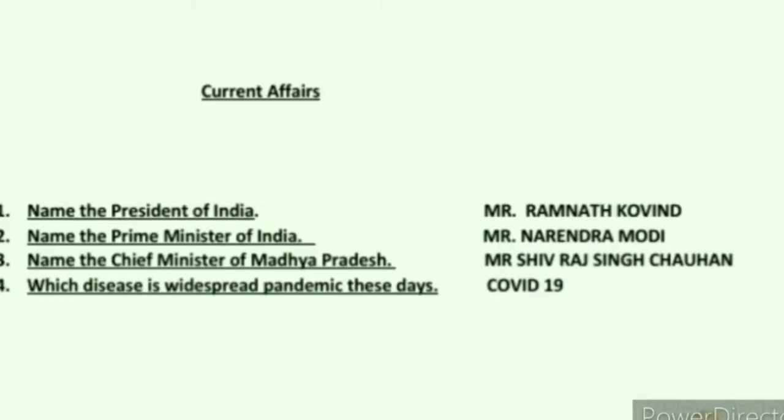Now let's do some current affairs questions. Question number 1. Name the President of India. Answer is the President of India is Mr. Ramnath Kovind. Question number 2. Name the Prime Minister of India. Answer is the Prime Minister of India is Mr. Narendra Modi.